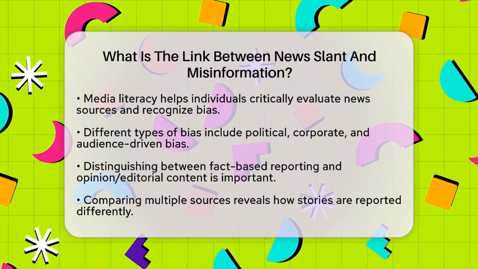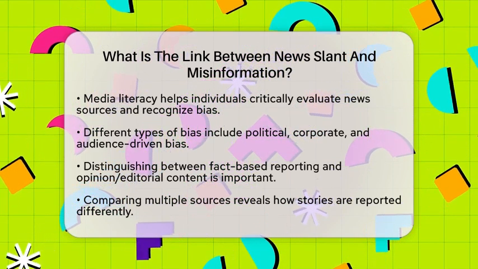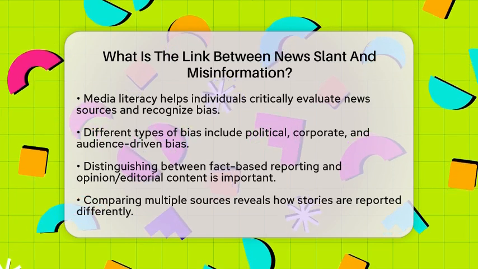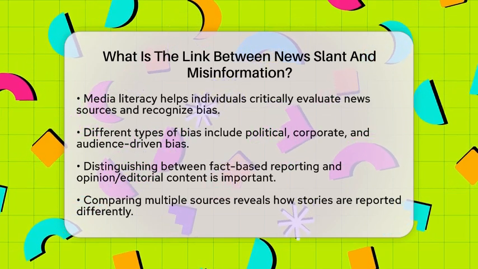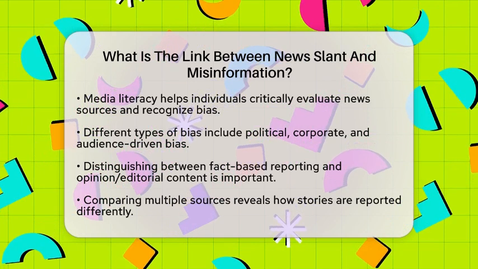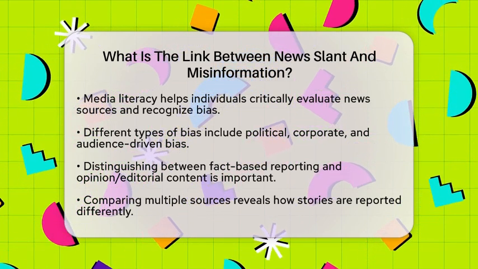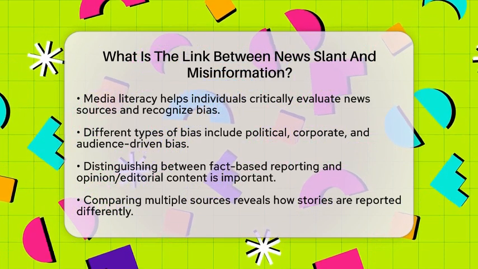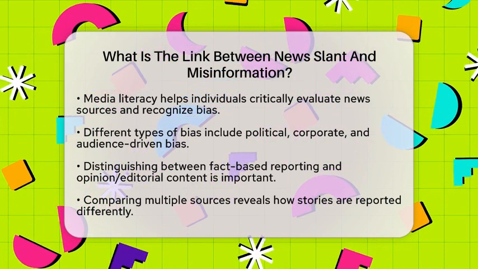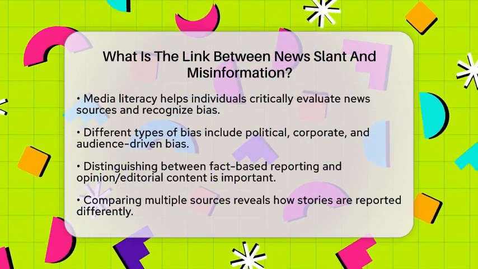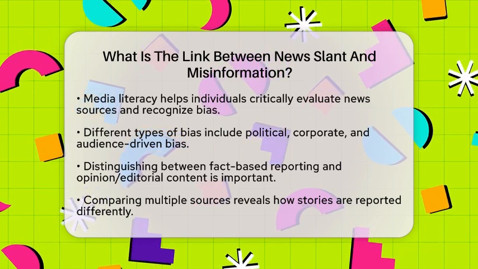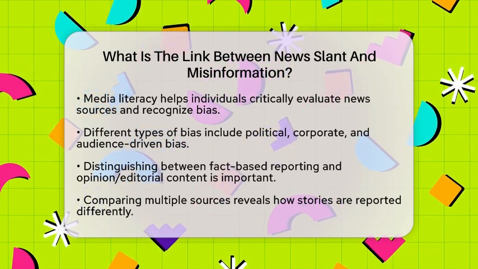This includes political bias, corporate bias, or audience-driven bias. Each of these can influence how news is covered. It is also important to distinguish between news, which is fact-based reporting, and opinion or editorial content, which is more likely to contain slant. Comparing multiple sources is another effective way to see how the same story is reported differently.